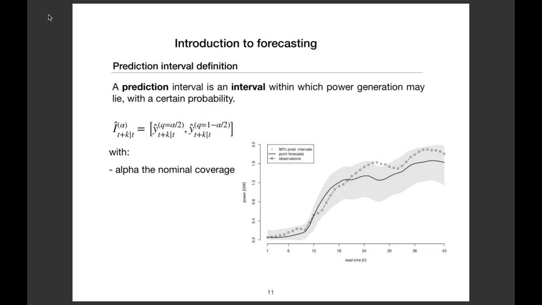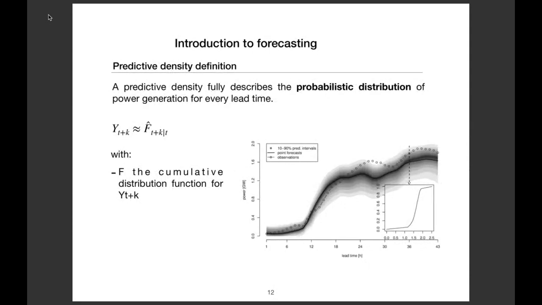And so you can understand that when you are using, for instance, this prediction interval, it is not the same information as a point forecast. You will not take the same decision. When you are using the point forecast, you expect on average to have this value. When you are using, for instance, here this 90% prediction interval, maybe you would like to be sure about something, and that most of the time you hope that your value will be within this interval. But you can see that you have much more uncertainty.